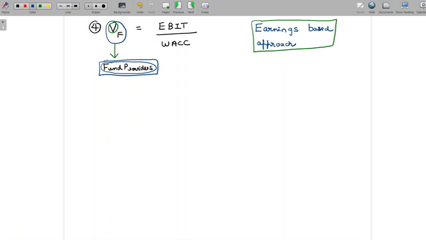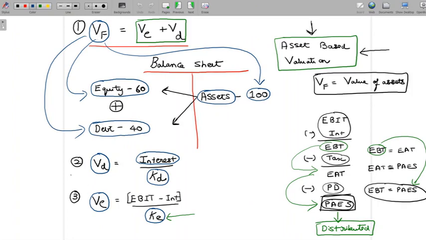what actually is happening is we find out the value of a firm, then we find out the value of debt, and we find out the value of equity. We are basically breaking up the value of a firm into the value of debt and equity. When we speak about value to one type of fund provider, we talk about an earnings or cash flow metric which is relevant to that type of fund provider. When we speak about debt, we speak about interest. When we speak about equity, we speak about earnings associated with equity.